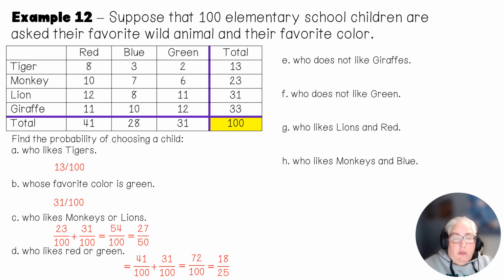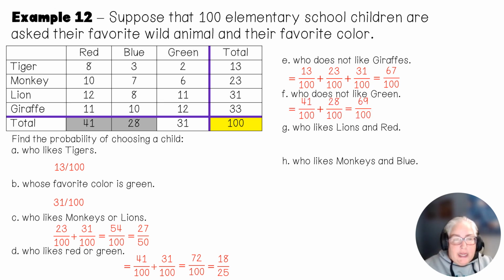Now, I want to look at who does not like giraffes. So, not giraffe is like the complement. So, not giraffe in this table is everything but a giraffe. So, I'm going to add the tigers, the monkeys, and the lions. And that gives me 67 out of 100. Can't reduce that. Does not like green. So, I'm going to highlight everything but green. That gives me 41 plus 28, which is 69 out of 100.